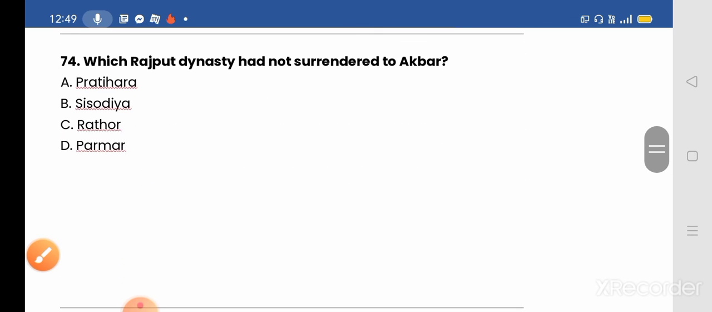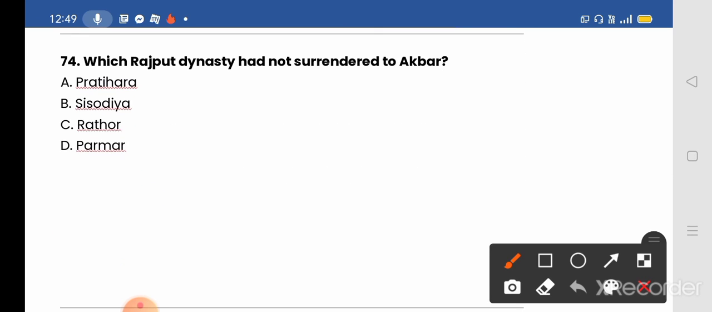Question number 74. Which Rajput dynasty had not surrendered to Akbar? Options given, A. Pratihar, B. Sisodia, C. Rathore, and D. Parmar. And the correct answer will be option B, Sisodiya.